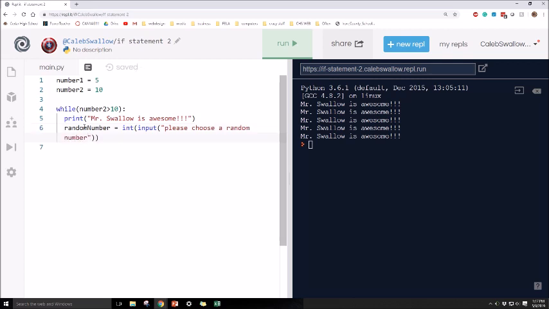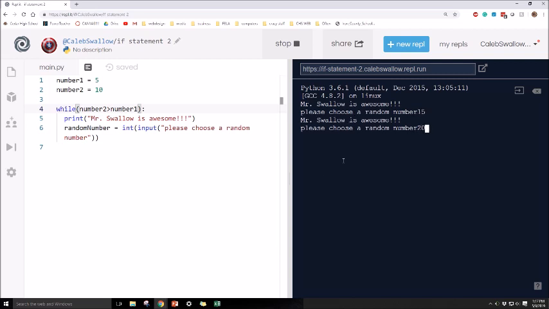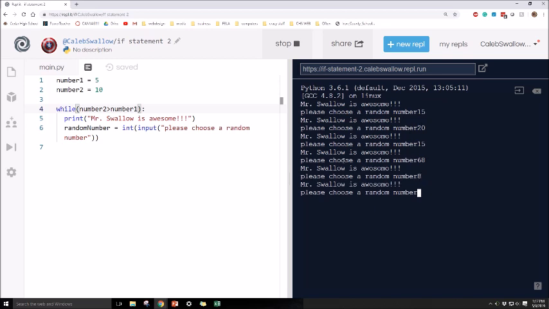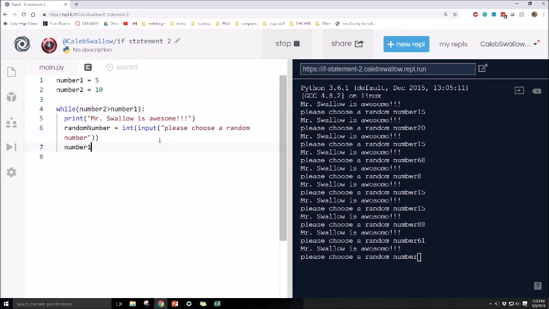So what that's going to do now is ask the user for several random numbers. Oops, now I've messed up my loop there. Please choose a random number, 15, 20. Oops, I took out the number 1 equals number 1 plus 1. It's going to keep running unless I have a place for it to change the value. Okay, so there's that. We'll use this in a couple different assignments.